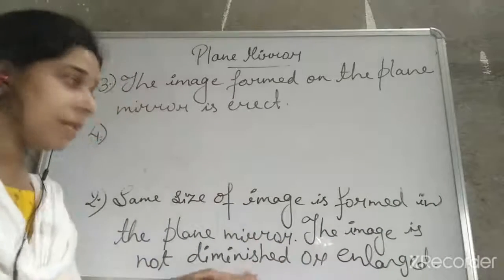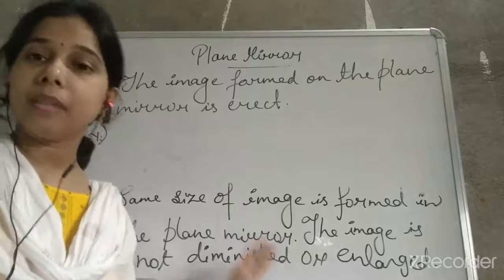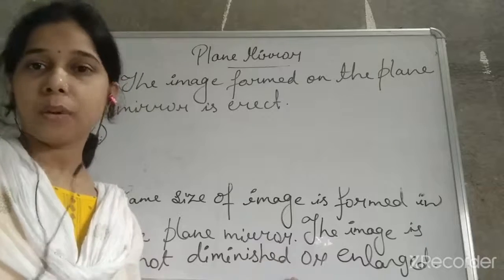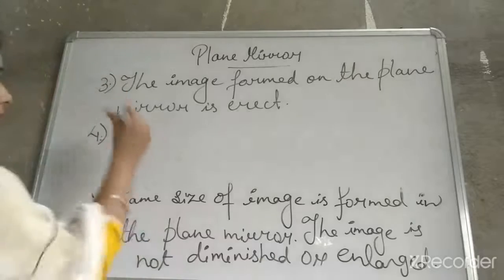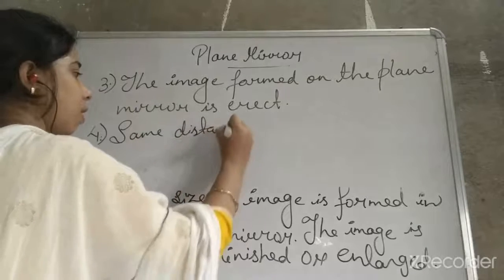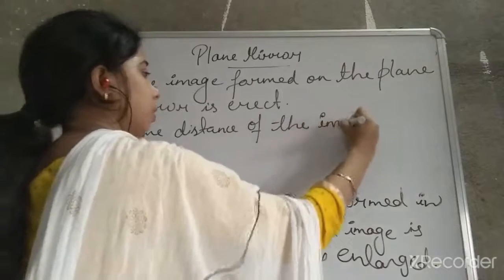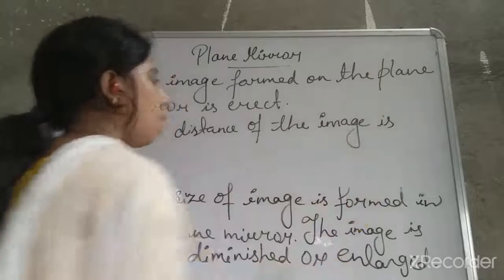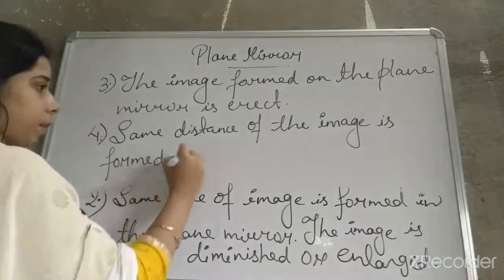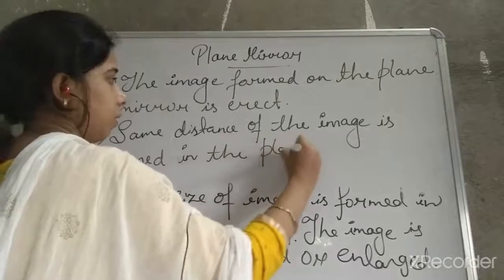So same size of the image is formed as well as same distance of the image is formed behind the mirror. Okay. So the fourth point is same distance of the image is formed in the plane mirror.